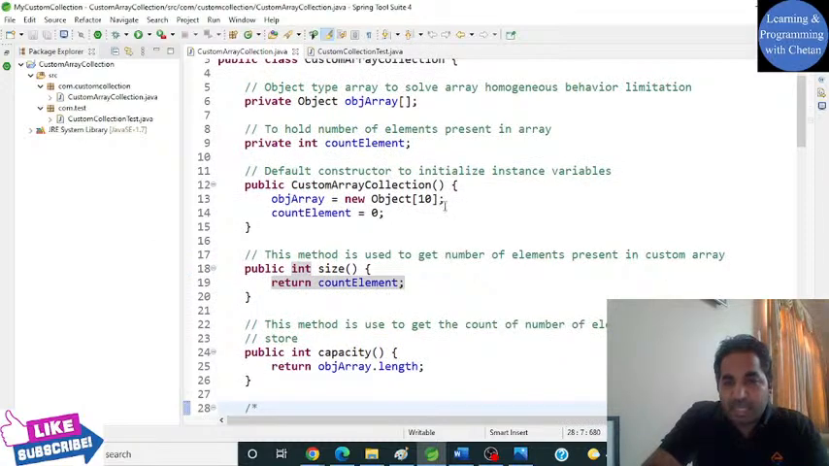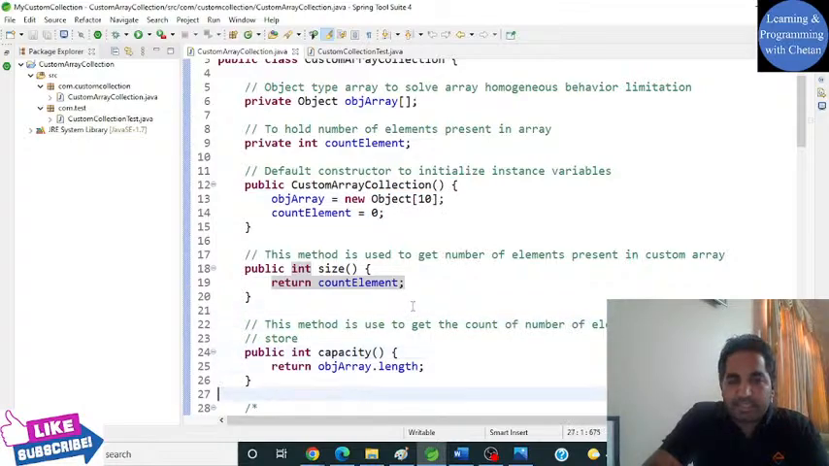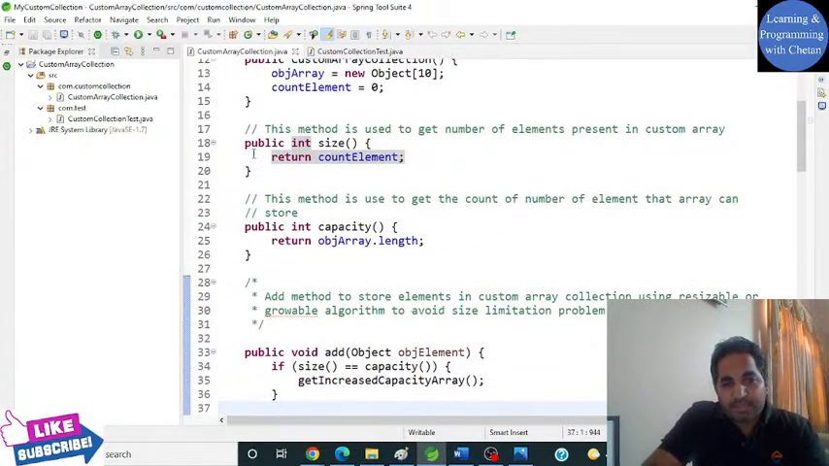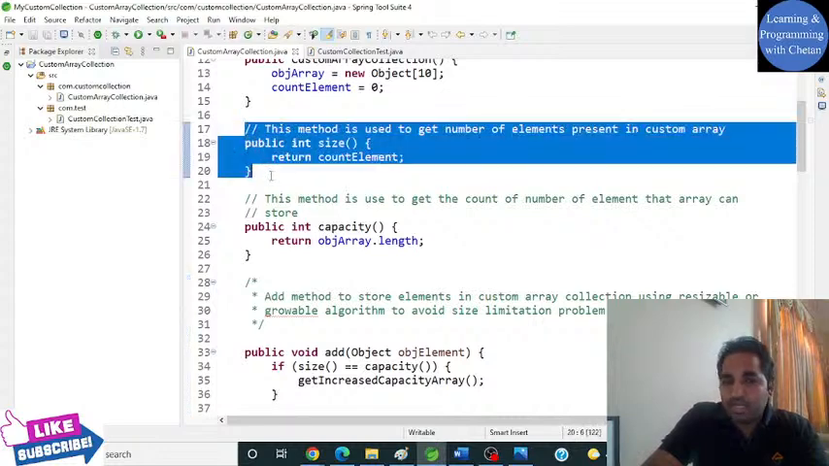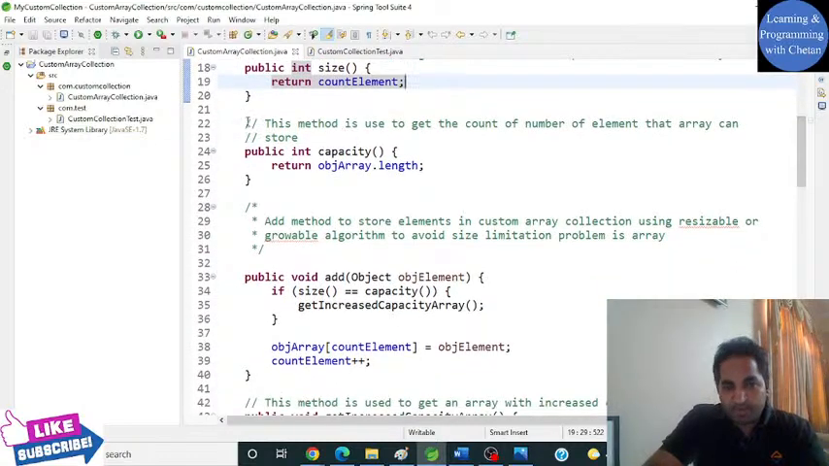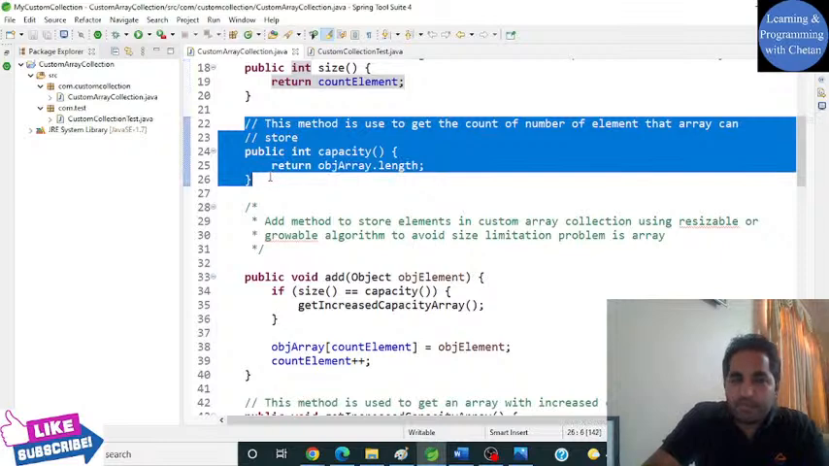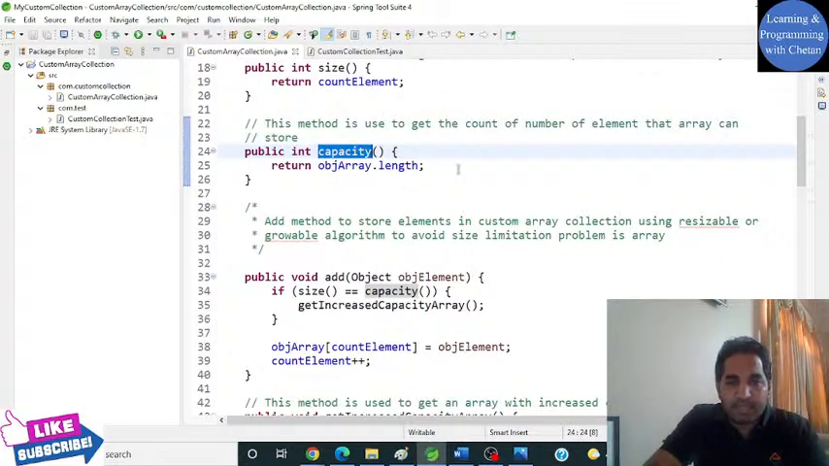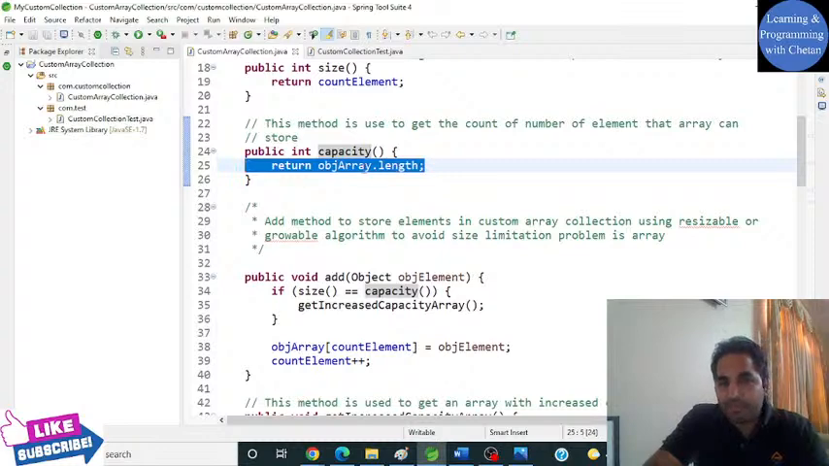Then we saw how we can define the initial capacity for a collection object, and then we discussed its important methods, that is, how we can find the number of elements already there in our custom collection. We declared one count element variable which keeps track of how many objects are already there in my collection. And if you want to know the capacity of your collection framework, you can use the capacity method which we declared, which returns the length of the object array.